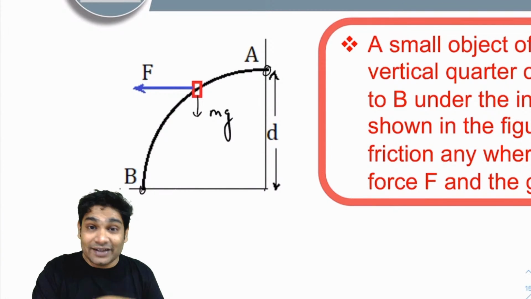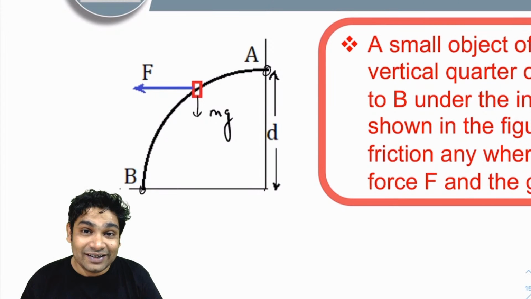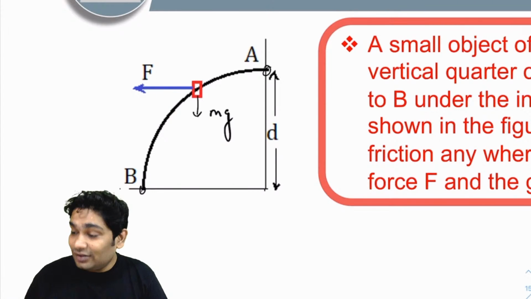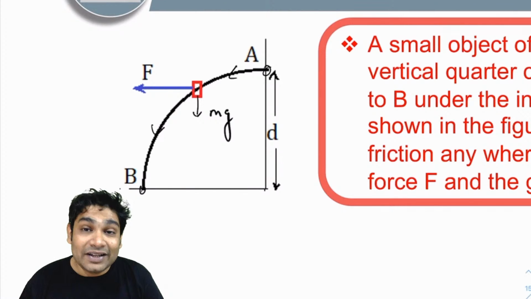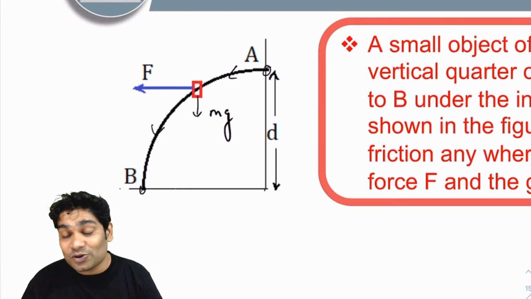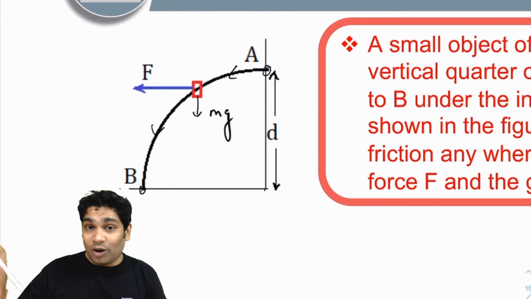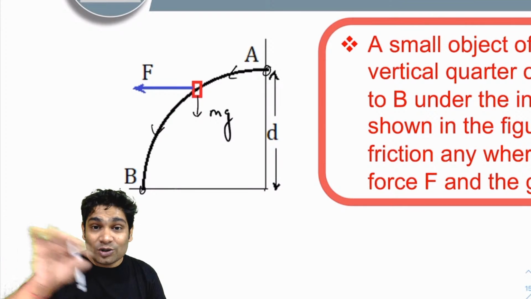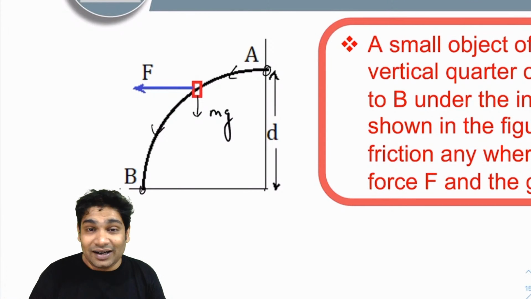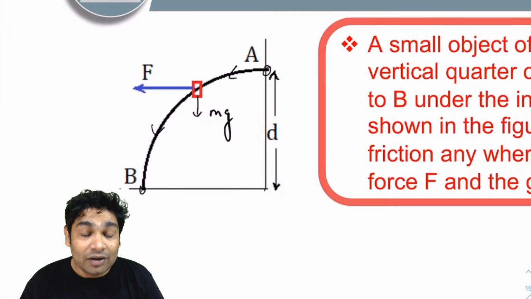It's a vertical quarter circle. And the object is moving along this. And these two forces are acting on it. These are constant forces. Of course, some third force also must be acting on it, or maybe N, maybe it's on a bead. So the N is making it move only along this path. But you have been asked to find the work done on this by the force F and the force mg. So let's find the answer quickly.